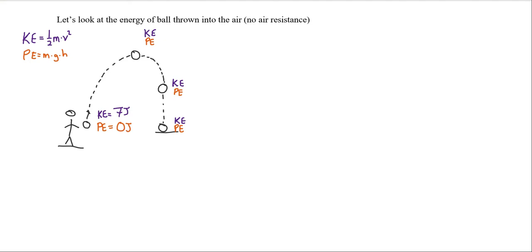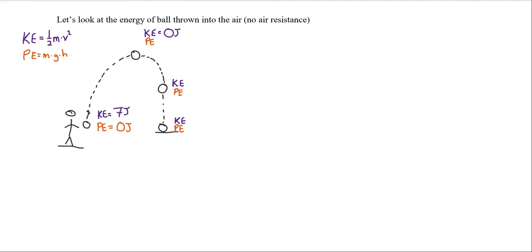Now, when the ball goes up and up and up, it'll reach the peak of its flight. And we know something that happens. When something reaches the peak of its flight, it stops moving for a brief moment. If it stops moving, that means the kinetic energy has to be 0 joules. Well, according to the law of conservation of energy, what does that mean about our potential energy? The total amount of energy has to be the same.